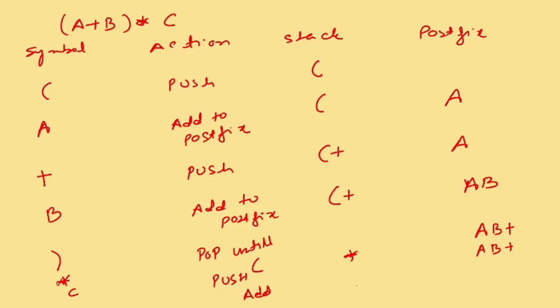So will there be anything here? No, there will be again a star in the stack, and in the postfix A, B, plus, and then C. Now the last step: whatever is left in the stack at the end, it has to pop and add to the expression. So what will be there? Star. Very easy, very quick.